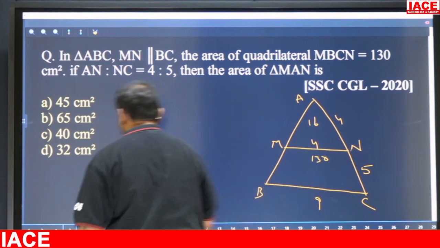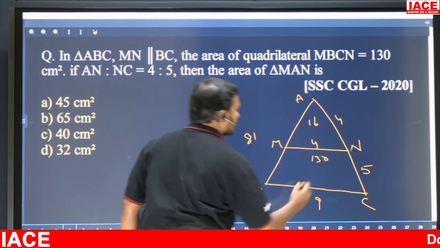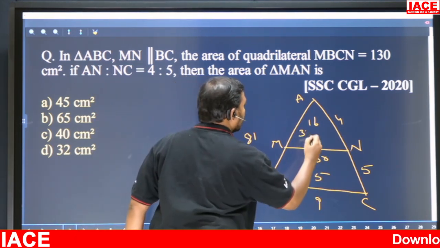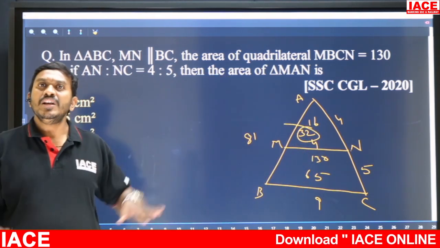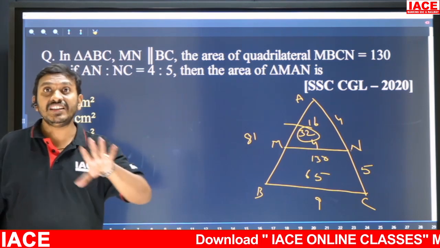16 and this is total 81. Directly you can write. So 65, so two parts, so 32. So answer is how much? 32. That's it. No need to write. So for explanation, all the theorems, everything I am telling.